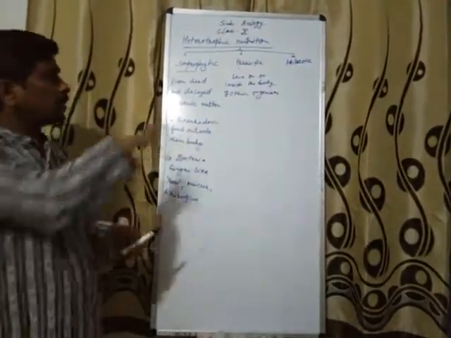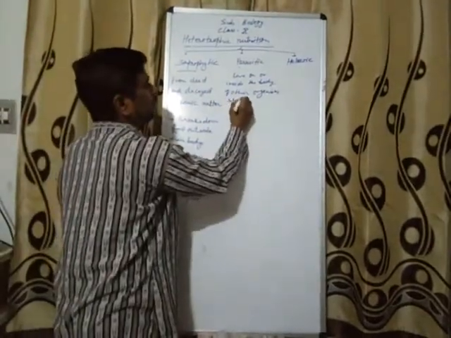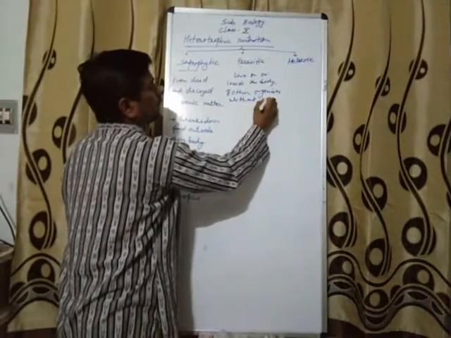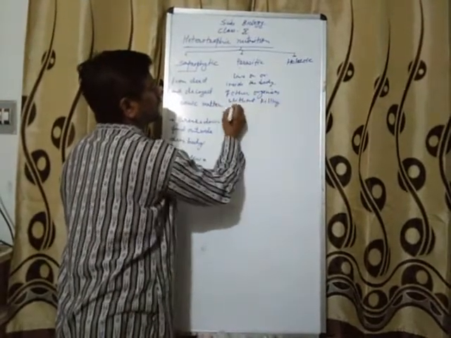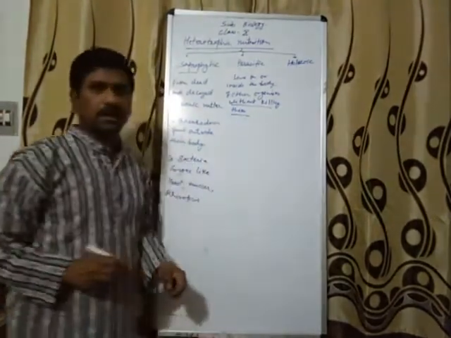It means what? One thing comes here: without killing them. This is the main point here.